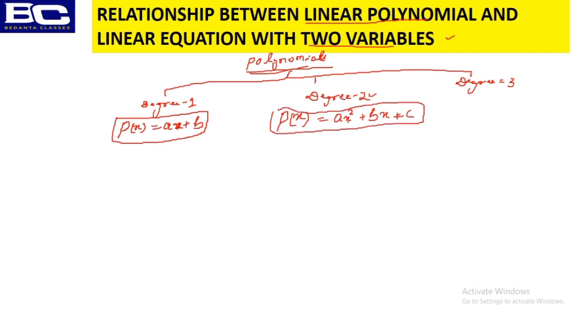For those students who haven't known all this, just for the sake of understanding, go for it now. Let's see. Another one, the degree 3: p of x is equal to ax cube plus bx square plus cx plus d. There is no new thing I am writing here. The same old thing I am writing.